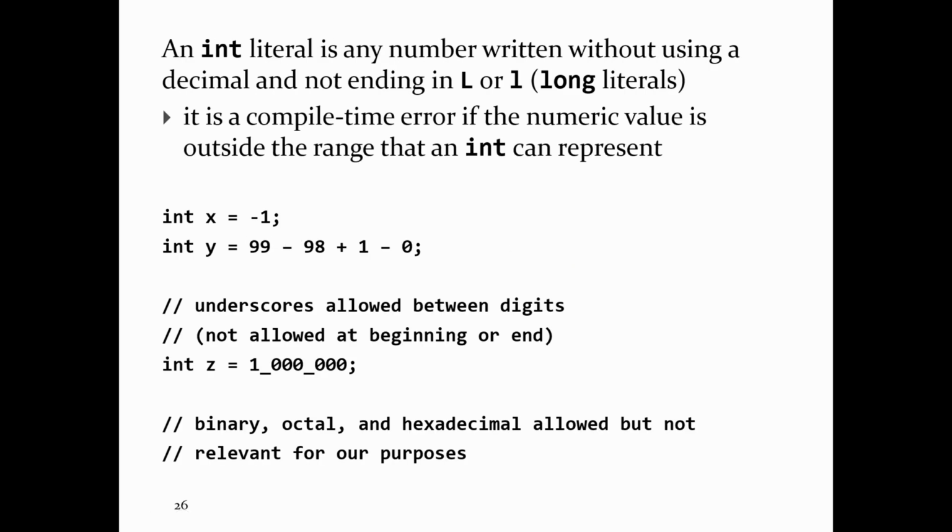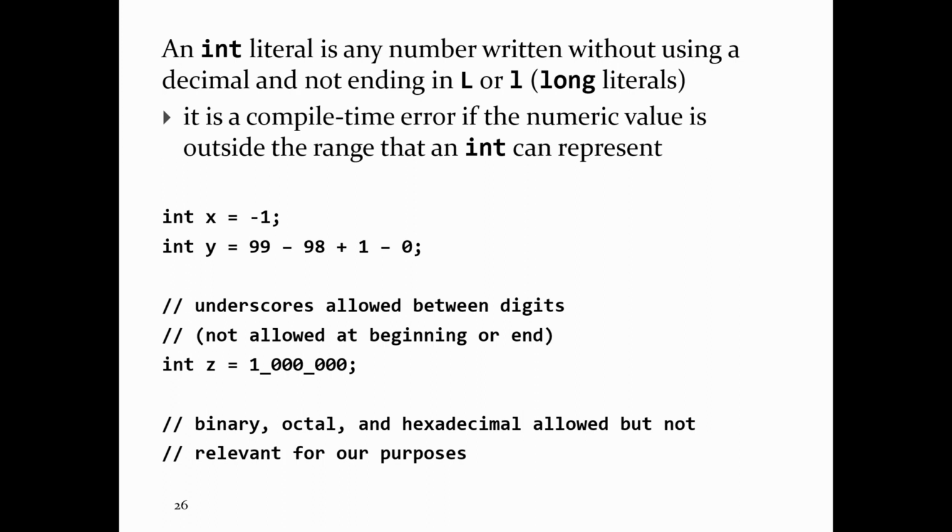All right, if you write down a number in Java that has no decimal place in it, like -1 or 99 or 98, as far as the Java compiler is concerned, that is an int literal. So you write down a number, no decimal place, it's an int. So -1 is an int, 99 is an int, 0 is an int. The type long is also an integer type, but it represents a wider range of values than int. Its minimum and maximum values are much larger in magnitude than those of int.